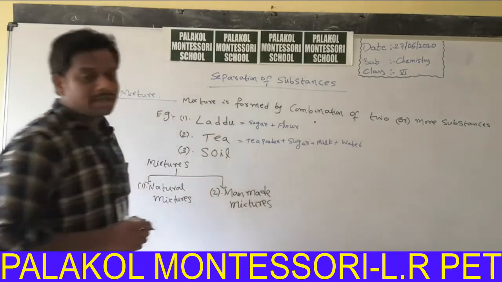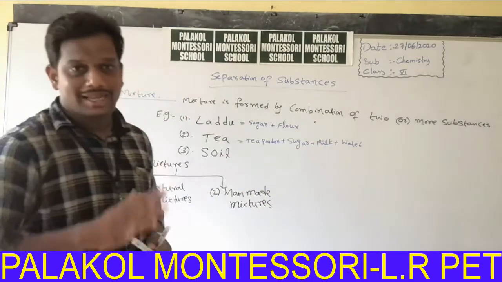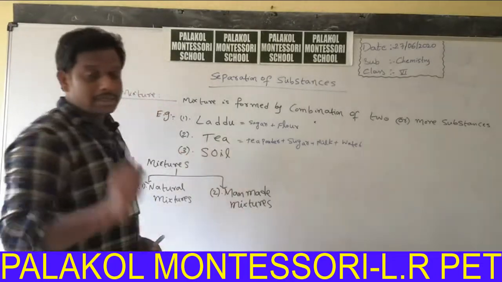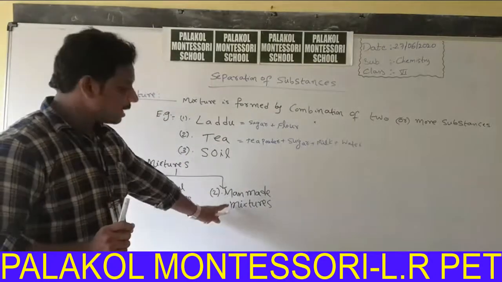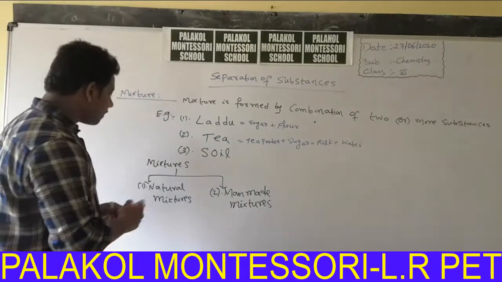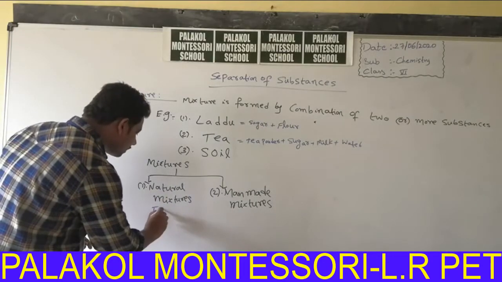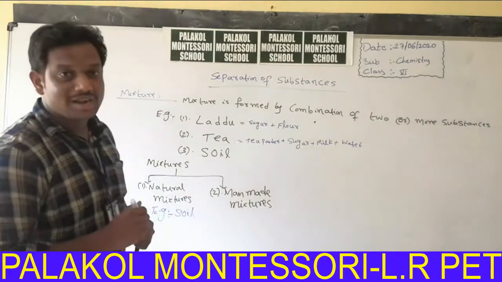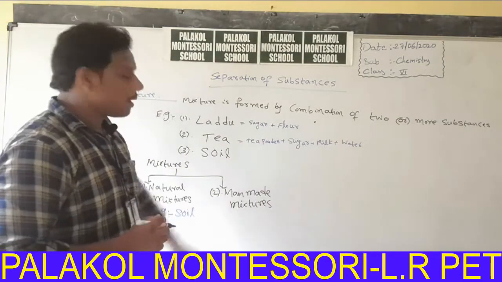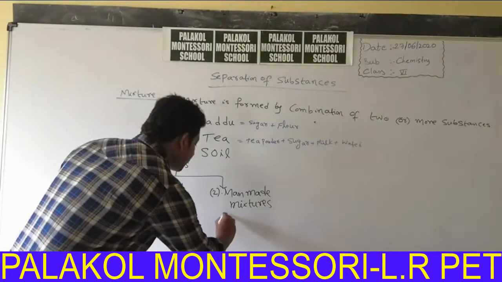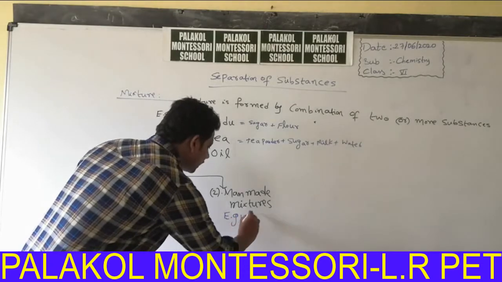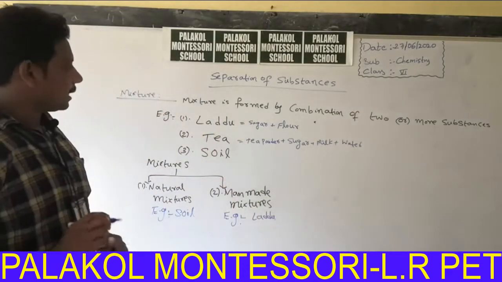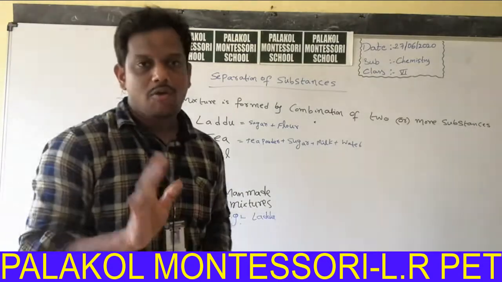Natural mixtures occur naturally, they are not man-made. Man-made mixtures do not occur naturally, they are man-made. An example for natural mixture is soil. Soil is an example for which type of mixture? Natural mixture. Examples for man-made mixture are laddu or tea.